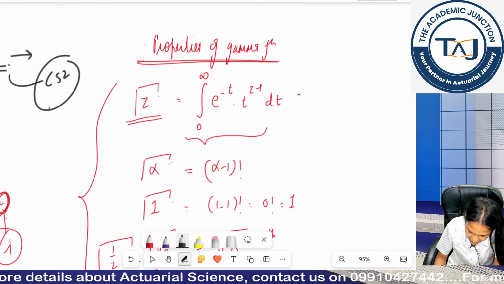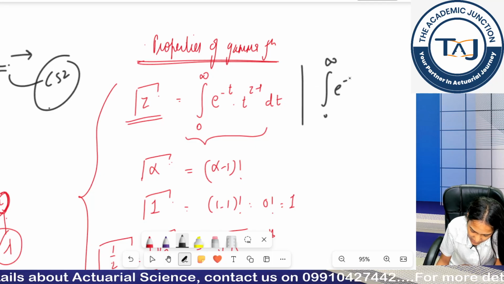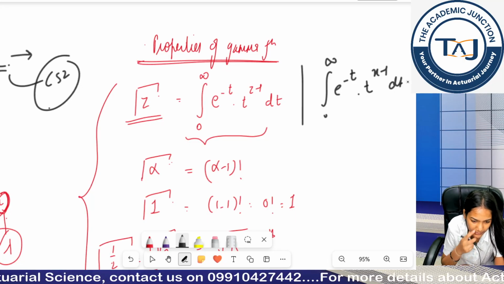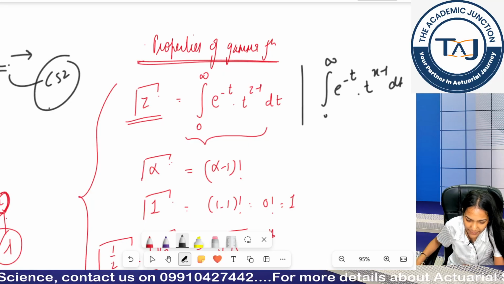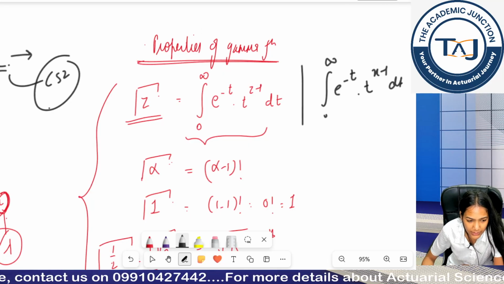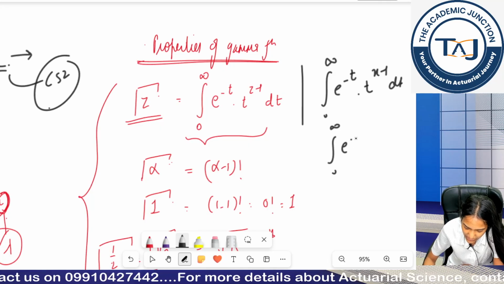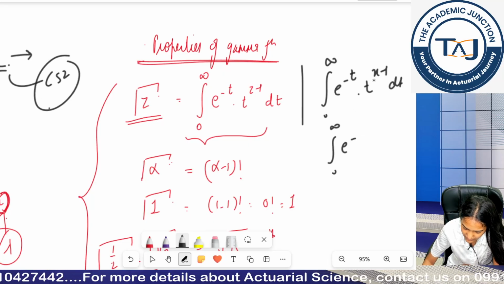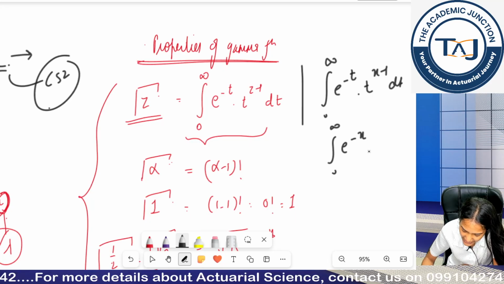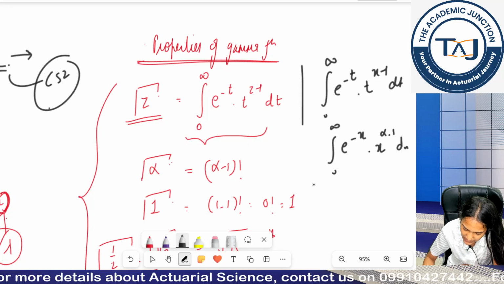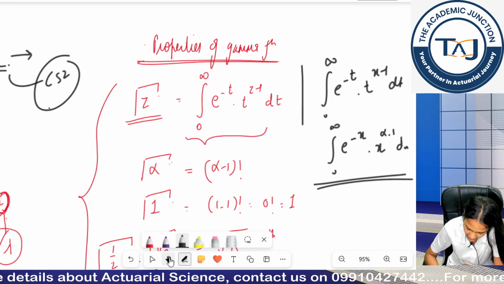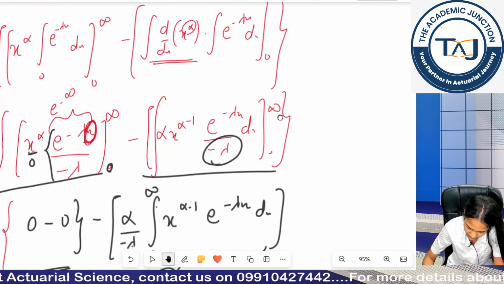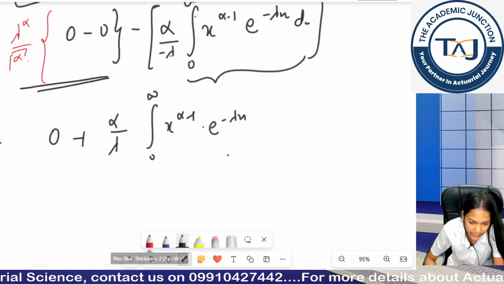If I replace t with x and z with alpha, it becomes this, and this is what I am getting in here.